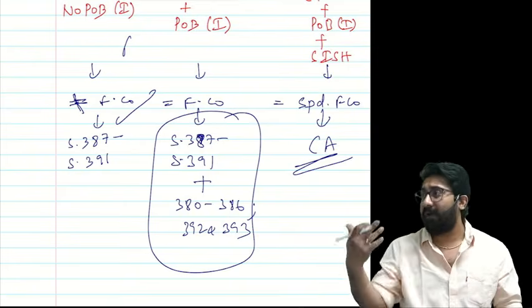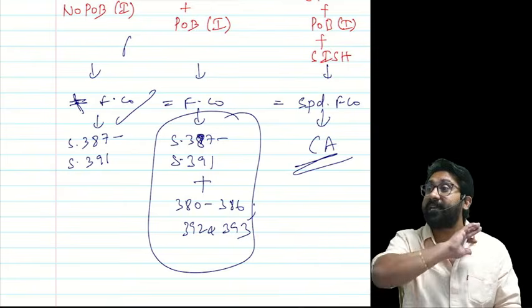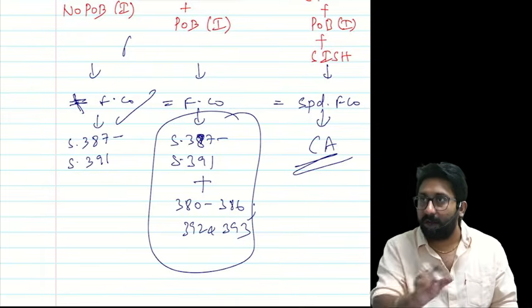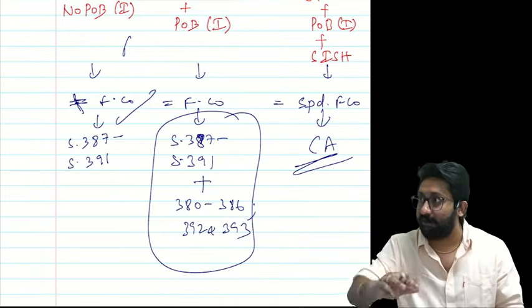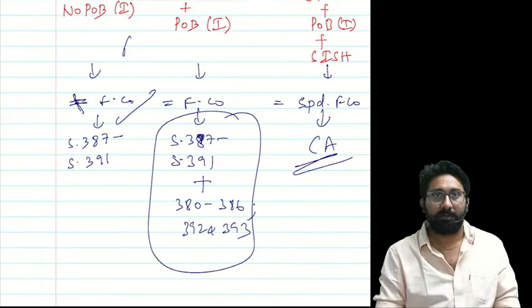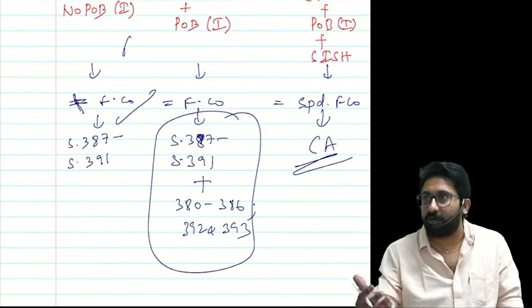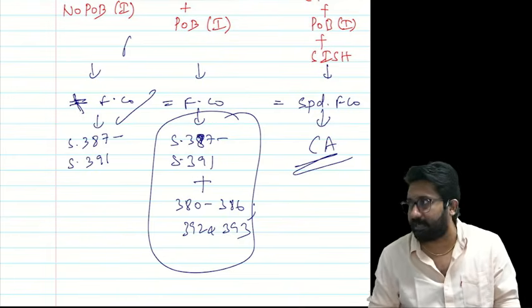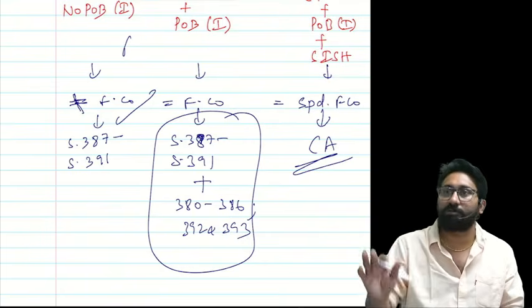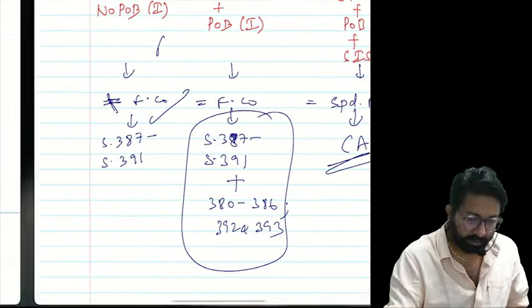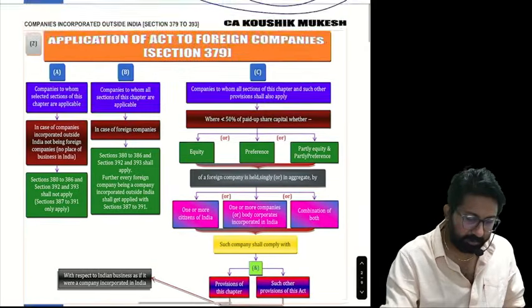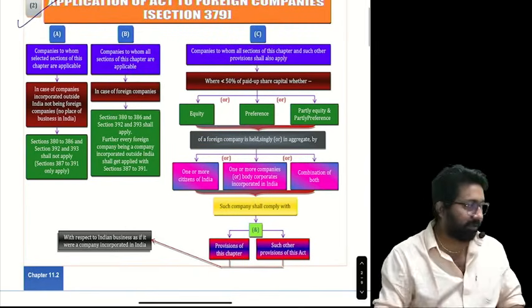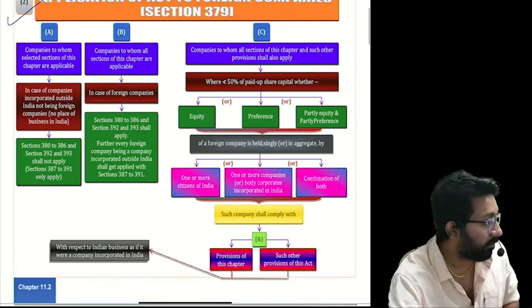And I'm very sorry, I can't guess any question in the exam. All 13 questions when I see, it will come in the exam. There is no unimportant, there is no important. Any question he can ask in the coming examination. You can't guess which question will come. So everything is important, no unimportant chapters here. Read this. I am putting the charts before you.